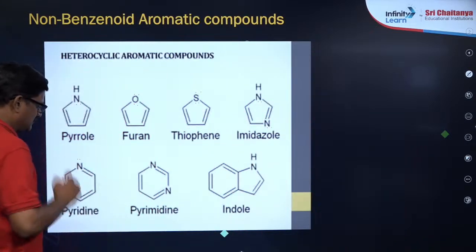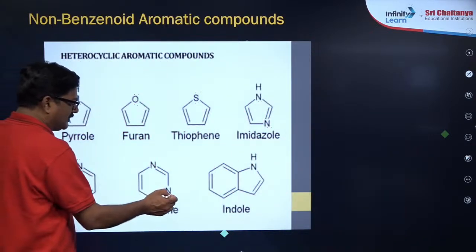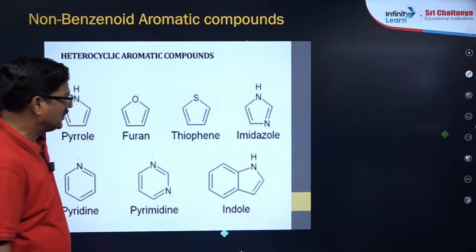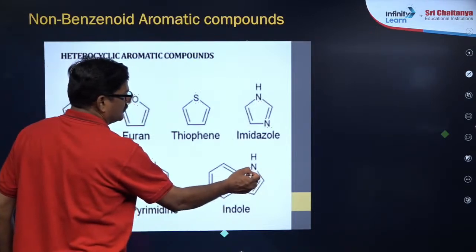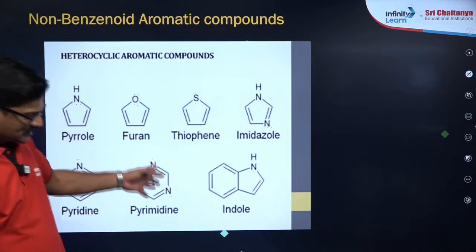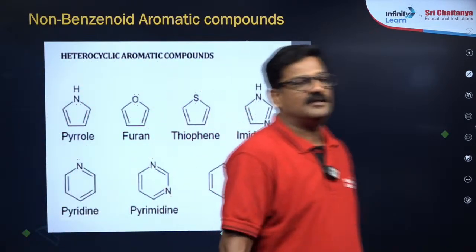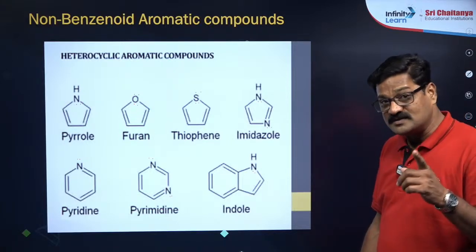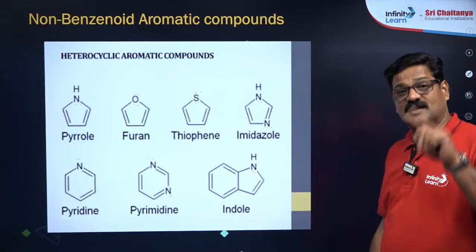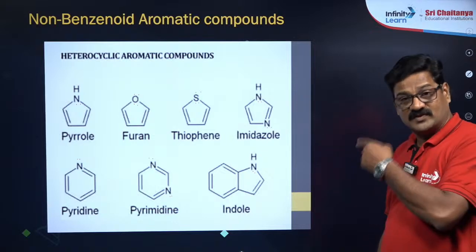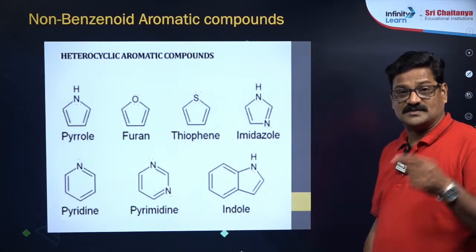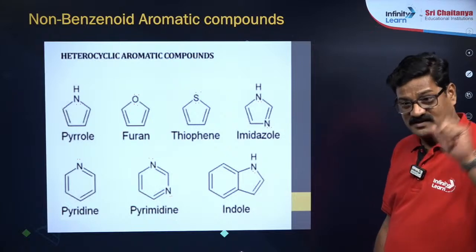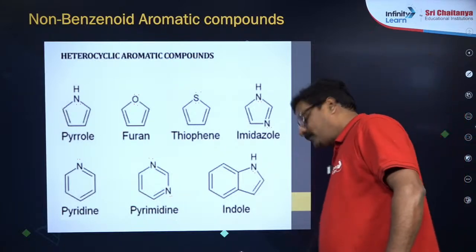Pyridine and pyrimidine will be in nucleic acids. Indole. So these are all the structures we see, very important, especially for those of you who also study biology. In biochemistry, biomolecules, these rings are important. In DNA and RNA you will get all these things. So please take a snapshot of it. 3 2 1, take it once.